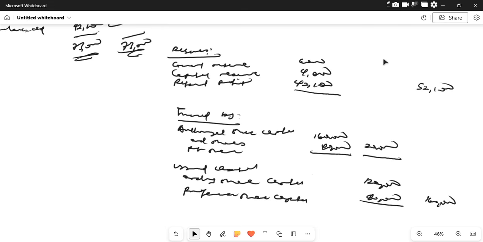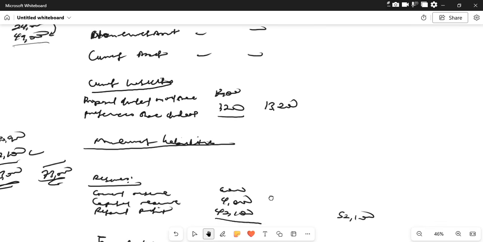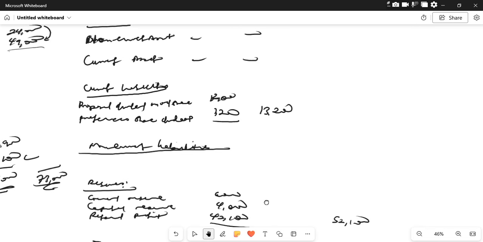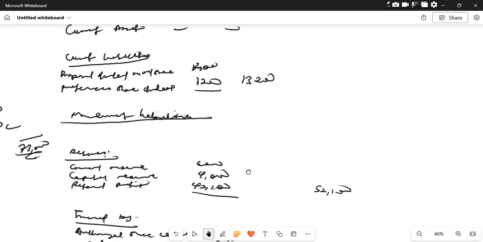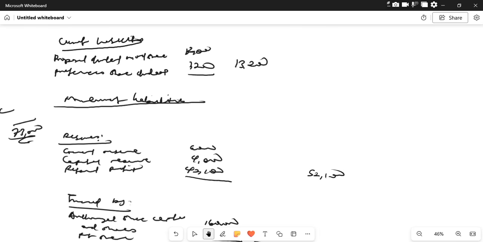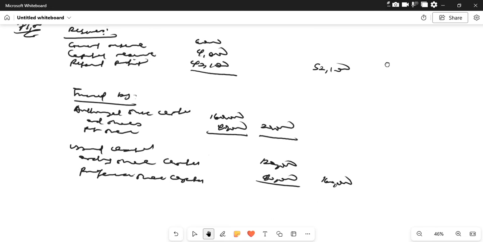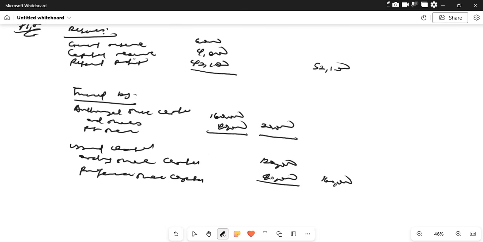So let us add up. From our current liabilities we have 13,200, and non-current liabilities we don't have any figure there. So let's bring this down here, 13,200. So assets and liabilities, let's add everything together. So we have 160,000.